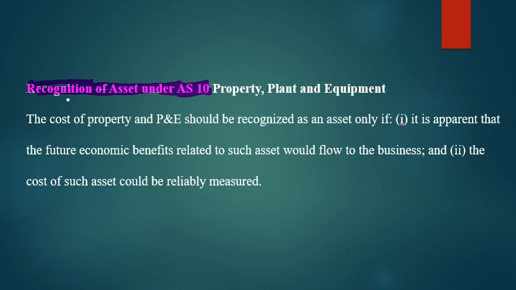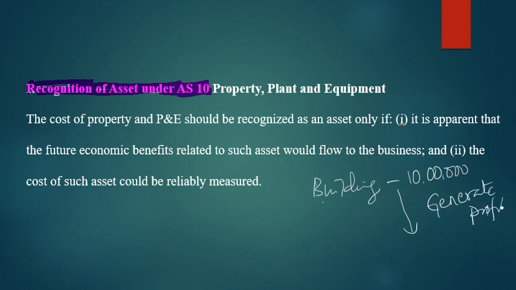The cost of the property, for example a building, machinery or equipment, should be recognized as an asset if, number one, it is apparent that future economic benefit is related to such asset. For example, if you constructed a building for rupees 10 lakh, once you invest your money in the building, in future it should generate profit.